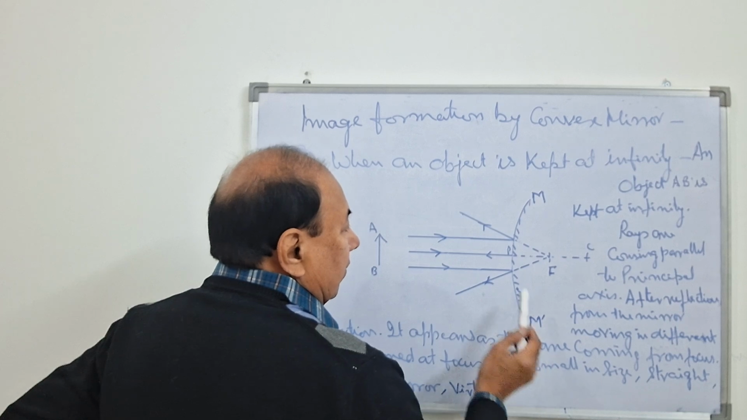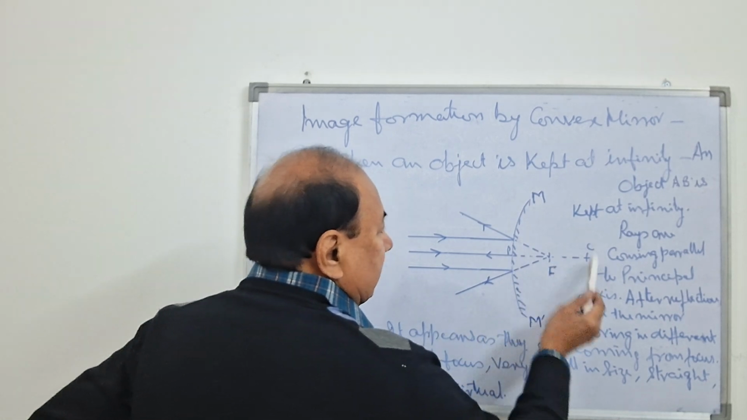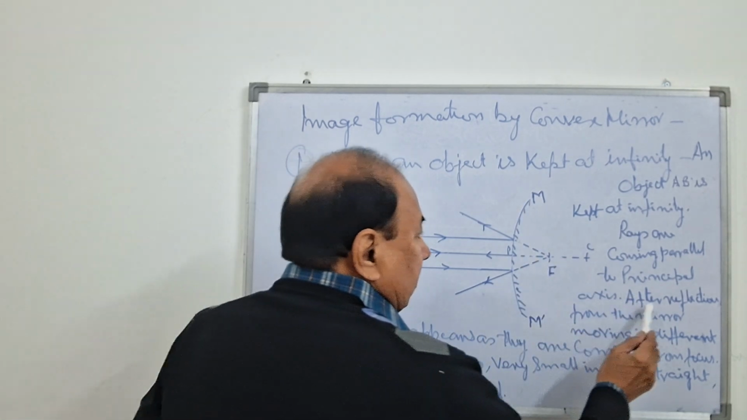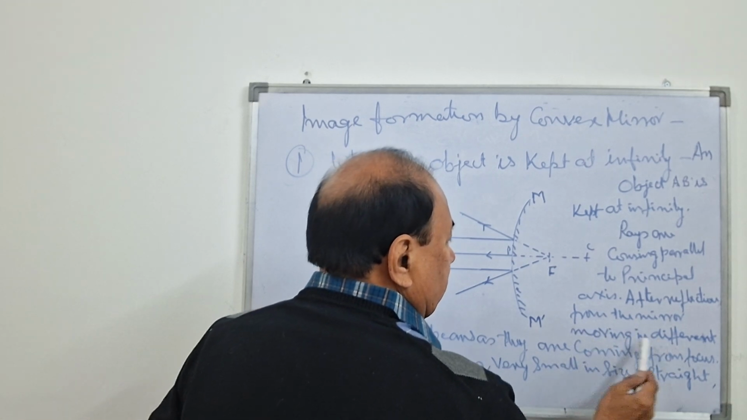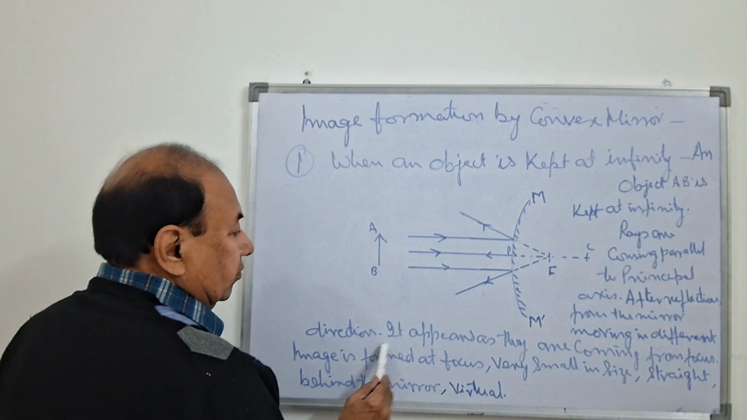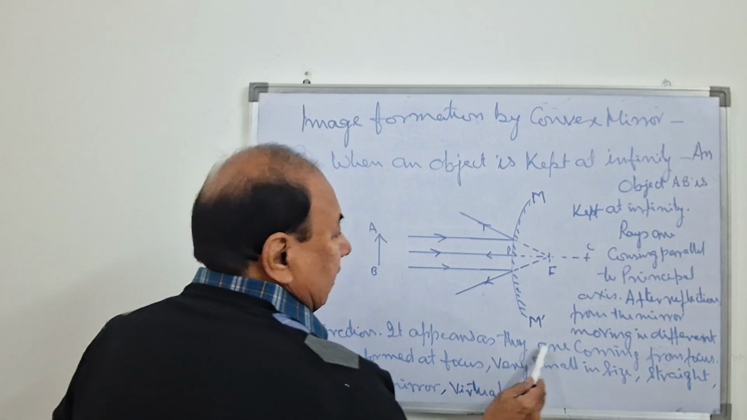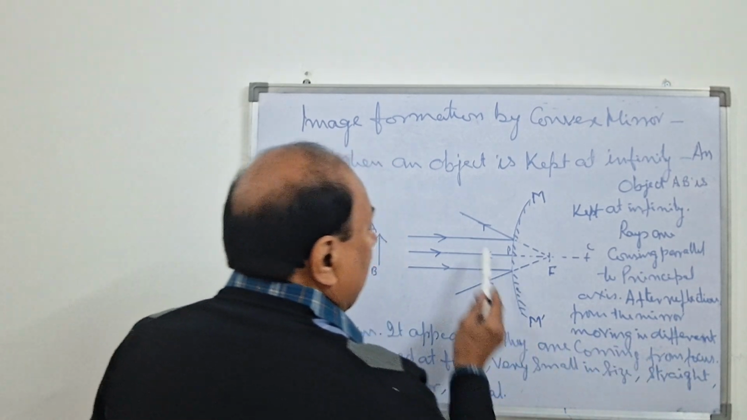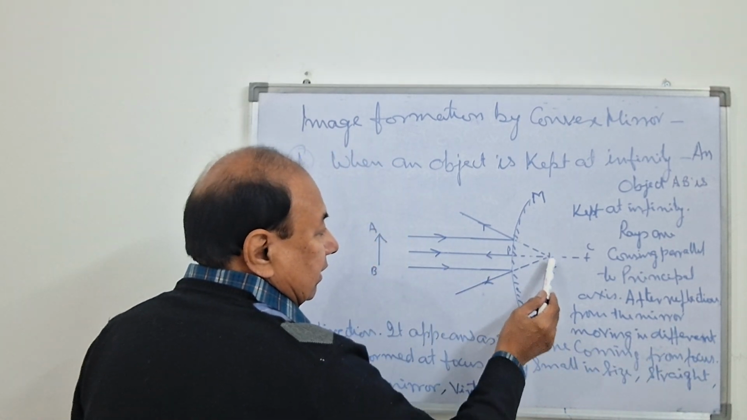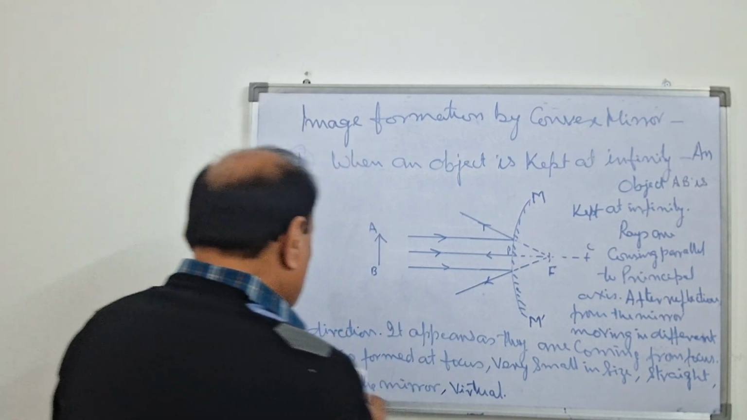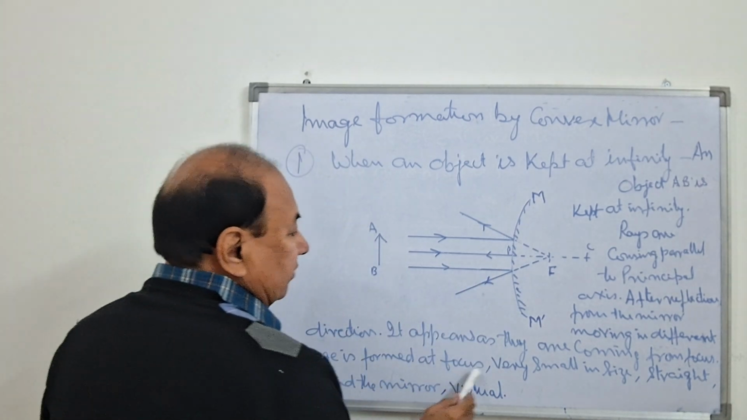M dash is the mirror. This is the pole, focus, and center curvature. After reflection from the mirror moving in different directions, it appears as they are coming from the focus. ऐसा महसूस होता है ये सारी रेज फोकस से आ रही हैं. So image is formed at focus.